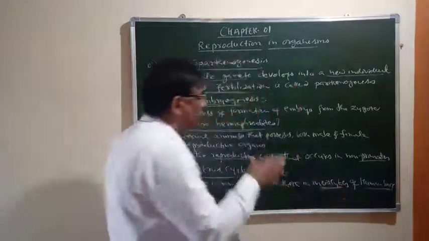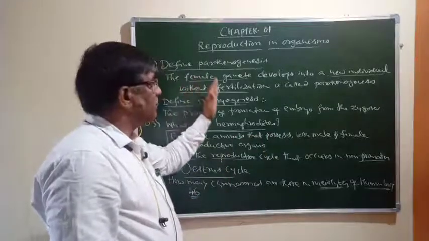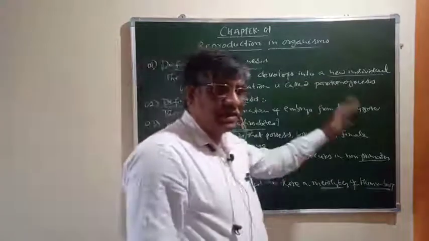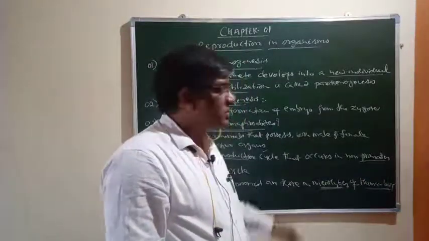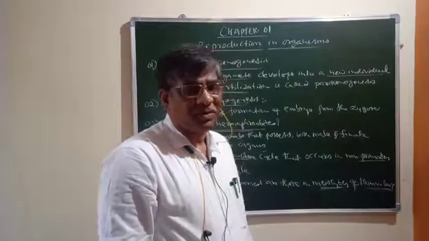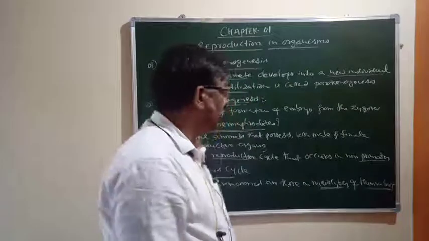In the textbook they have given a chart: serial number, name of the organisms, number of chromosomes in the myocyte and number of chromosomes in the gametes. This concept is a little important from the point of PUC examination as well as the NEET examination.